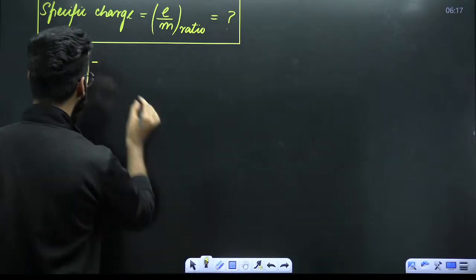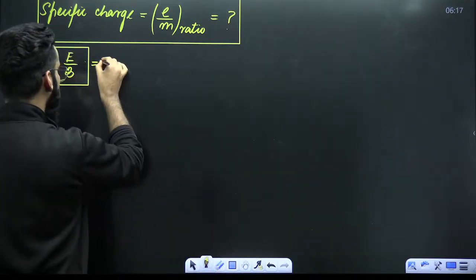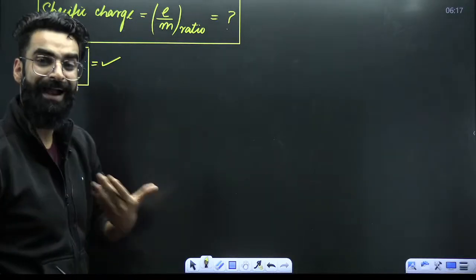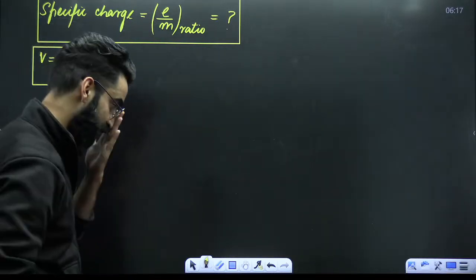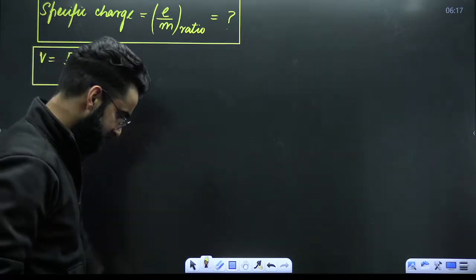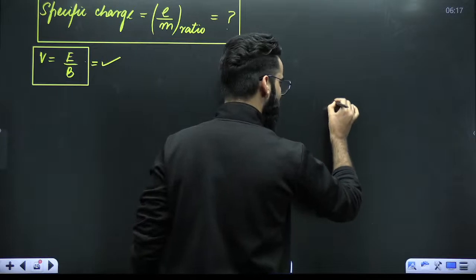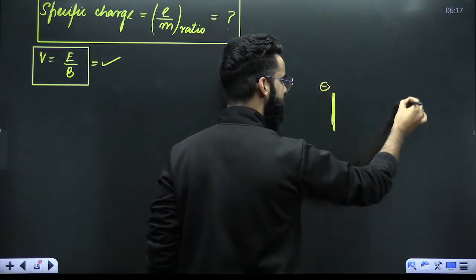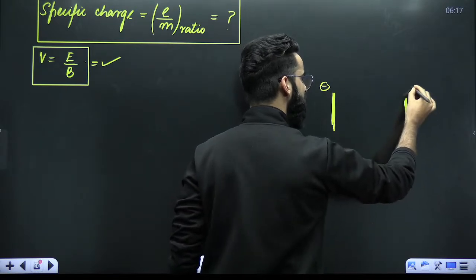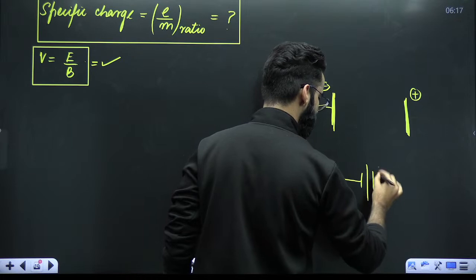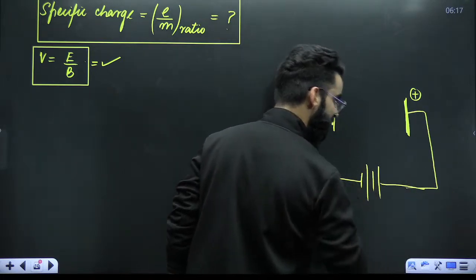This was already calculated. Now it was time to calculate the charge divided by mass ratio of the electron, and how this charge by mass ratio of the electron was calculated. Try to understand this a bit more in detail. See guys, for example, this is your cathode, which was inside the discharge tube carrying negative charge. This is your anode carrying positive charge, and these two are connected with the external battery.